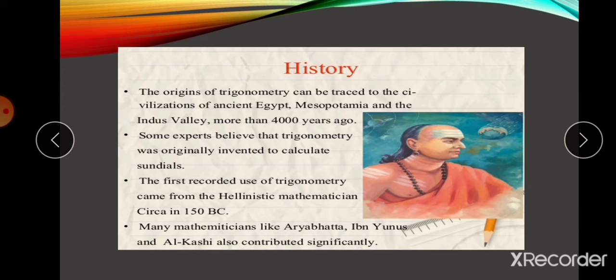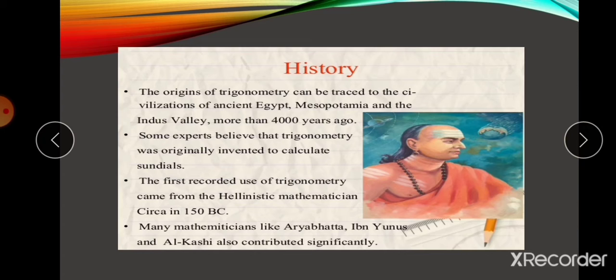By using similar triangles and trigonometry, they calculated things in olden days when there was no technology. They used sundials. They calculated the distance between stellar objects, meaning planets, the distance from the sun to the planets, planet to planet, and from the earth to other planets. We found all those things by using trigonometry as well as triangle properties.